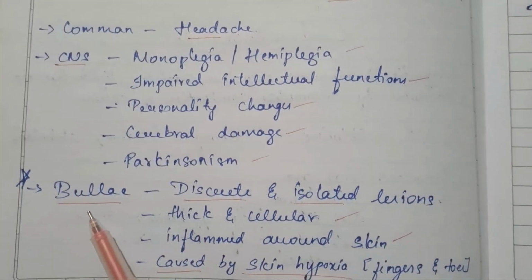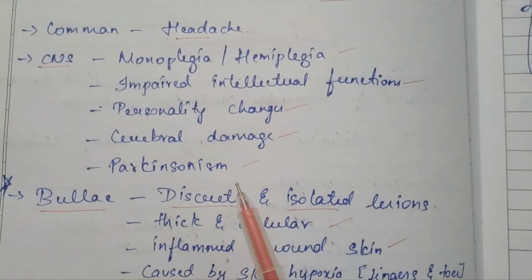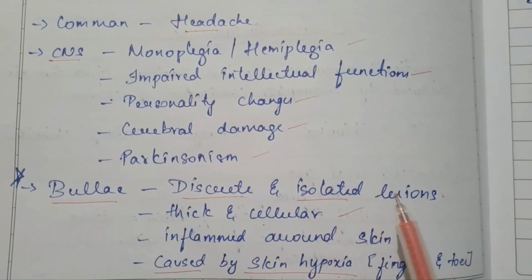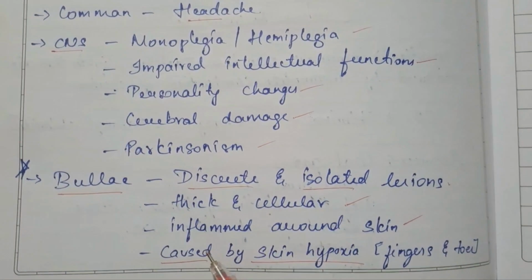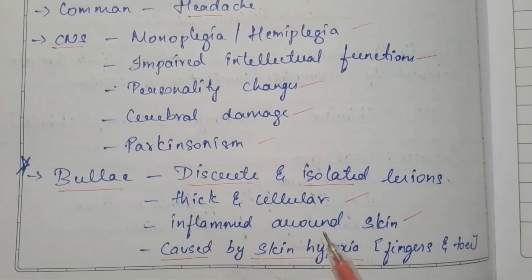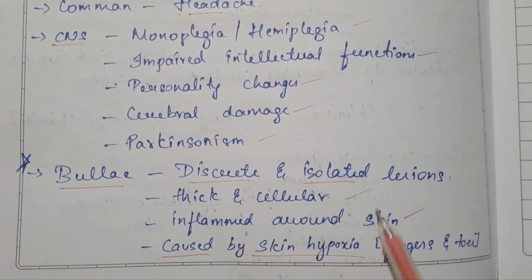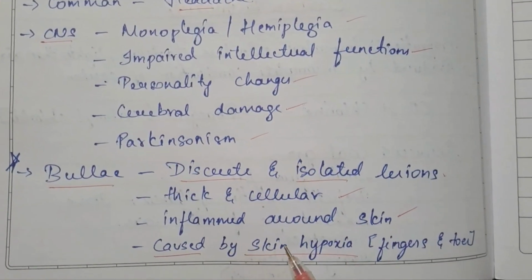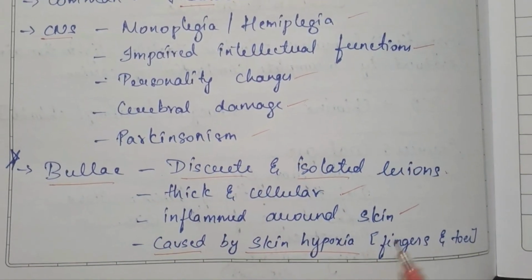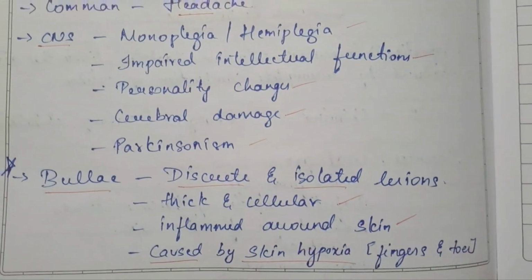Next important one is bullae. Bullae are discrete and isolated lesions. They are thick and cellular in nature, and the inflammation is around the surrounding skin of the affected part. This is mostly caused due to skin hypoxia at the fingers and toes.